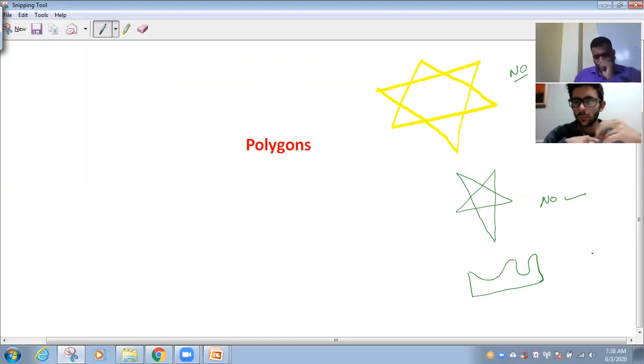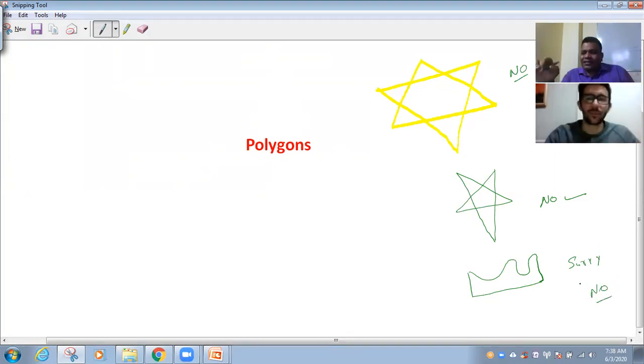Is it a polygon? Sorry, still no. The reason is that the definition says line segments. Where is the line? This is a zigzag. This is a curve. This is not a line. One more.